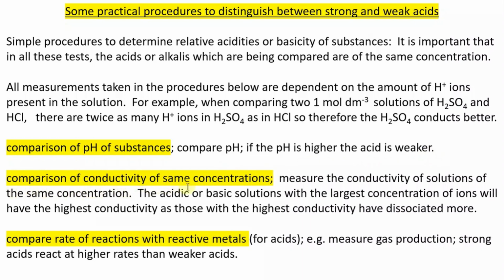Compare the conductivity of the same concentrations. Measure the conductivity of solutions of the same concentration. The acidic or basic solutions with the largest concentration of ions will have the highest conductivity, as those with the highest conductivity have dissociated more. And if one substance has a higher conductivity than another, it's produced more ions. It's dissociated more, it's stronger.